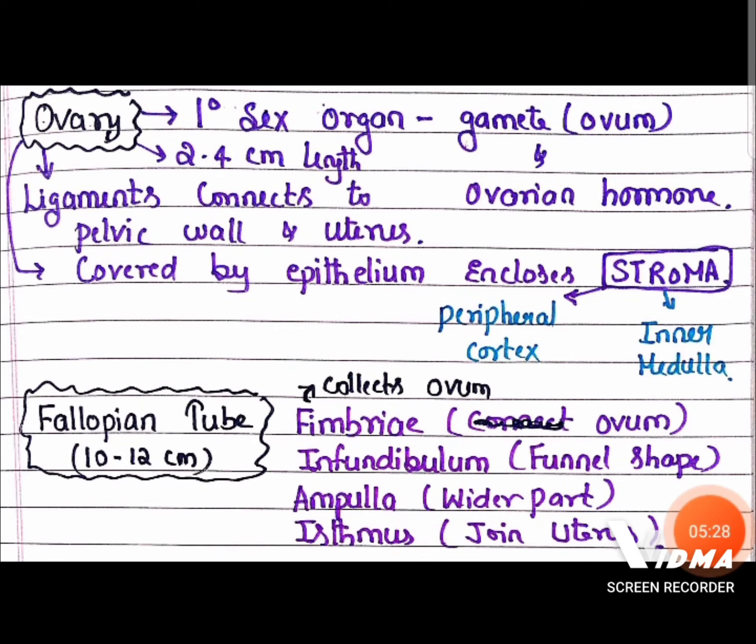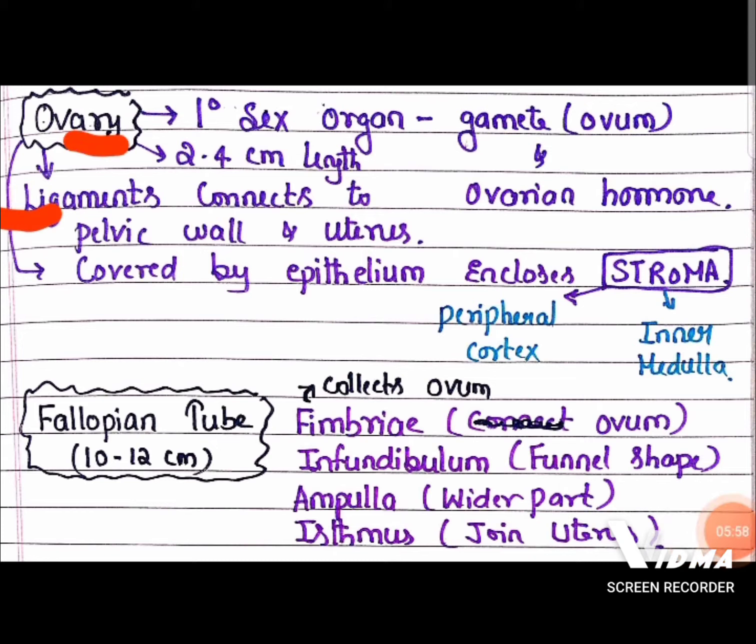If you see the ovary, it is considered a primary sex organ, just as the testis is in males. In females the ovary is the primary sex organ which helps in the production of the gamete called ovum or egg. In addition to that, it produces some ovarian hormones. The ovary is normally 2 to 4 centimeter in length, and with the help of ligaments the ovary connects to the pelvic wall and uterus.